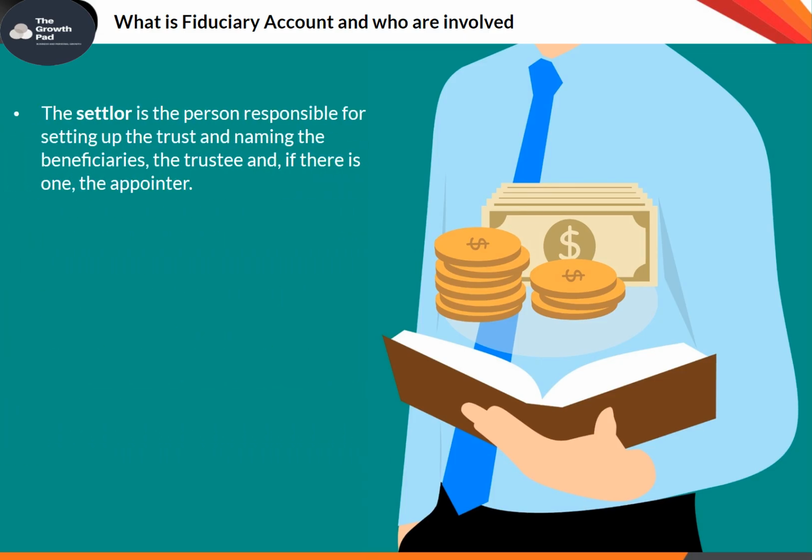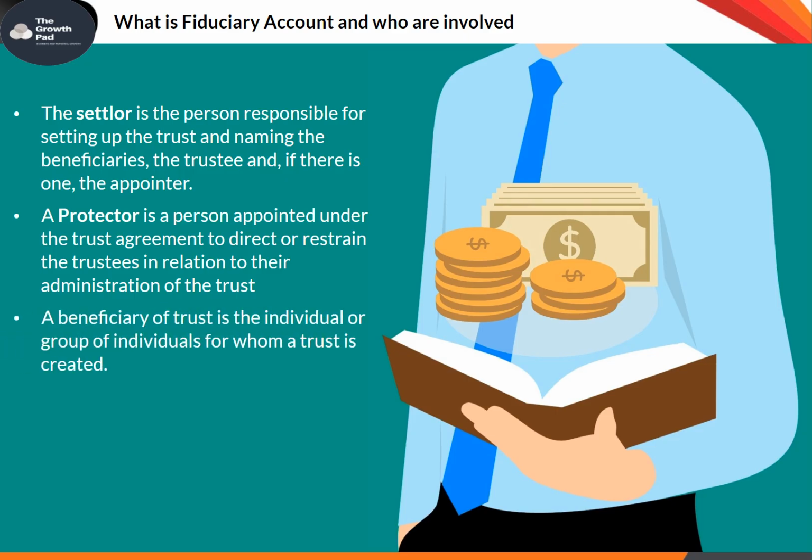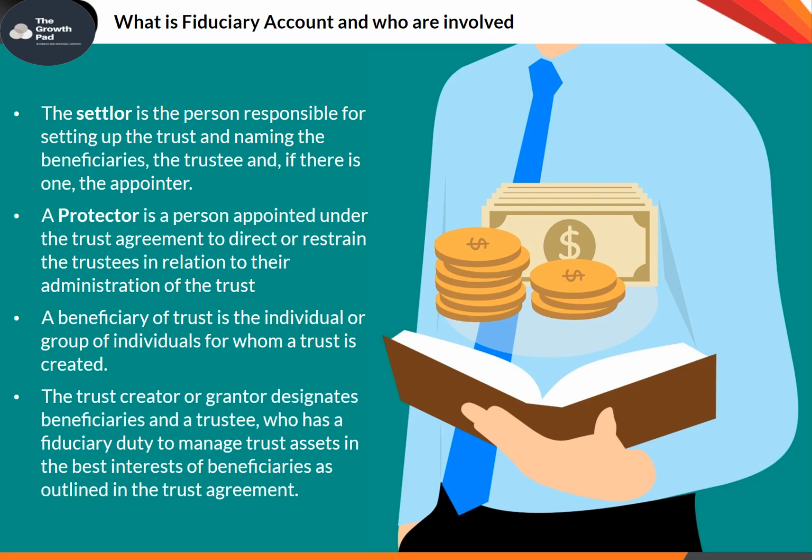The settlor is the person responsible for setting up the trust and naming the beneficiaries, the trustee and, if there is one, the appointer. A protector is a person appointed under the trust agreement to direct or restrain the trustees in relation to their administration of the trust. A beneficiary of a trust is the individual or group of individuals for whom a trust is created. The trust creator or grantor designates beneficiaries and a trustee, who has a fiduciary duty to manage trust assets in the best interests of beneficiaries as outlined in the trust agreement.